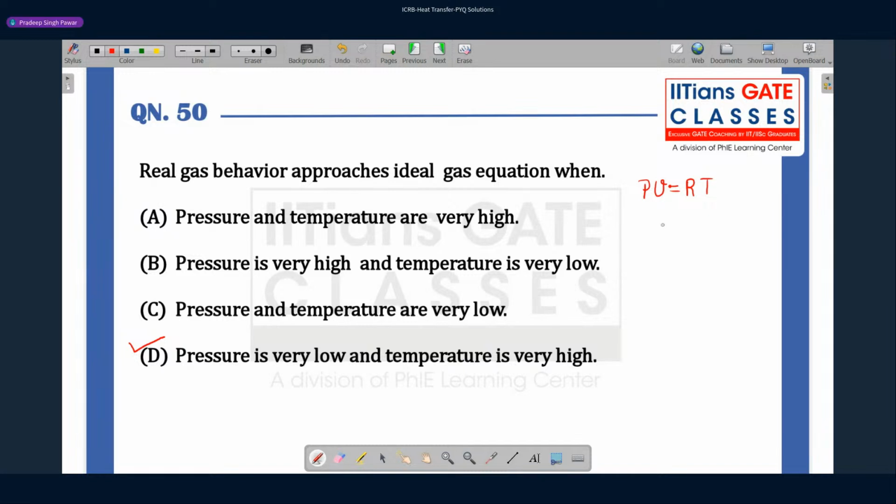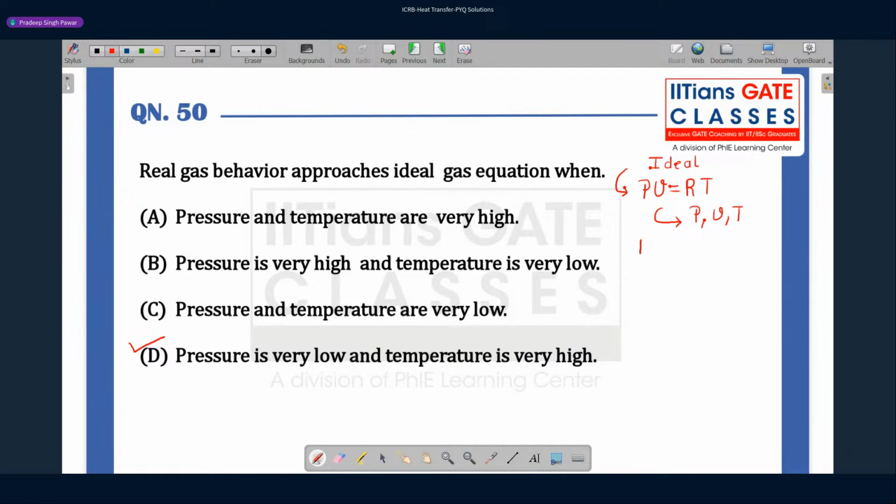So in order to correct the behavior of the ideal gas, basically the ideal gas model is a relation between pressure, specific volume, and temperature. This model gives the relation between pressure, specific volume, and temperature of a gas. We call it the ideal gas model. But this model is not a true representation of the gas.